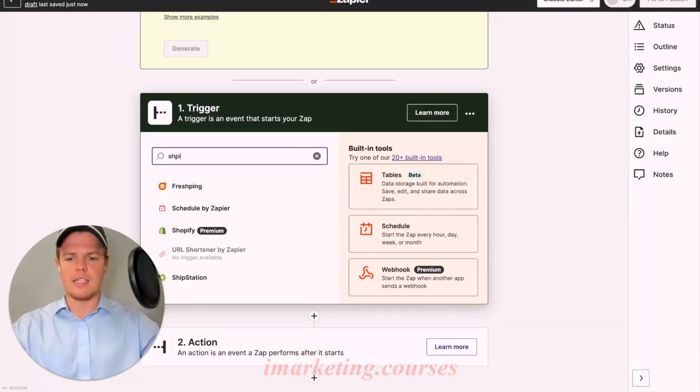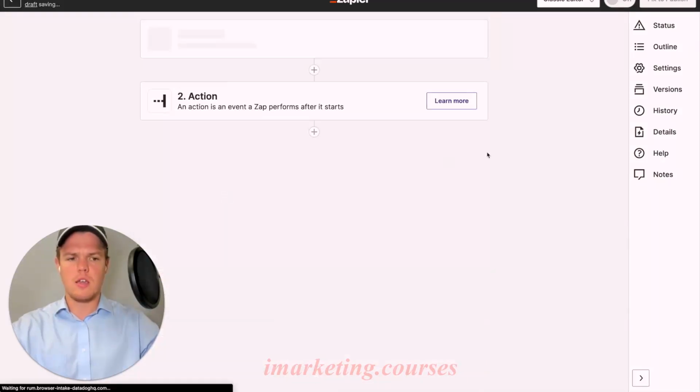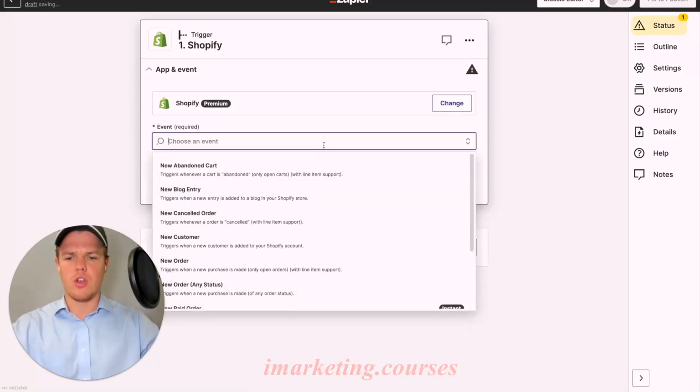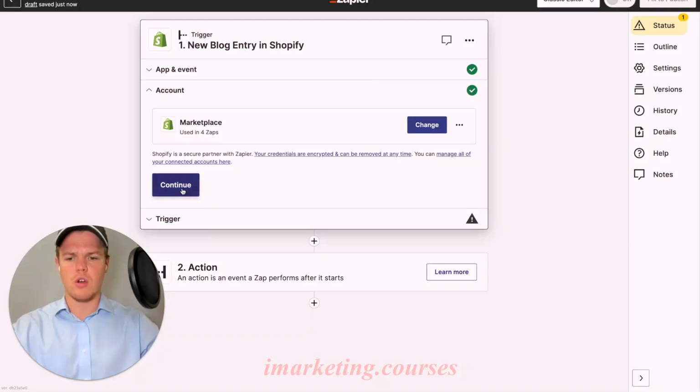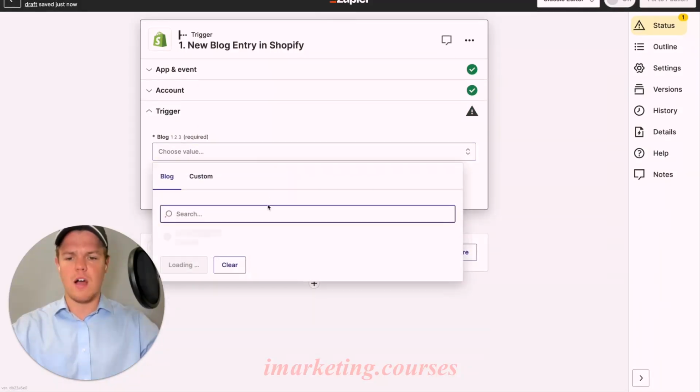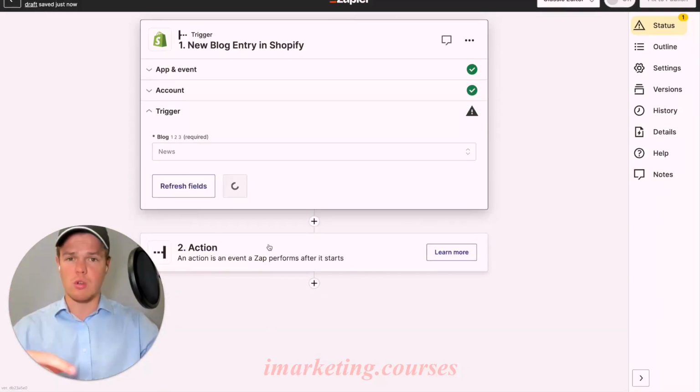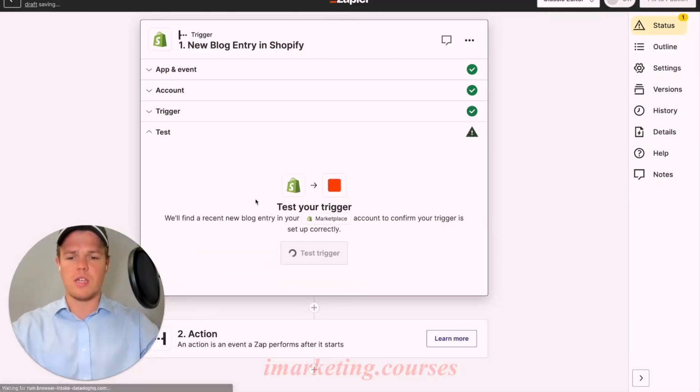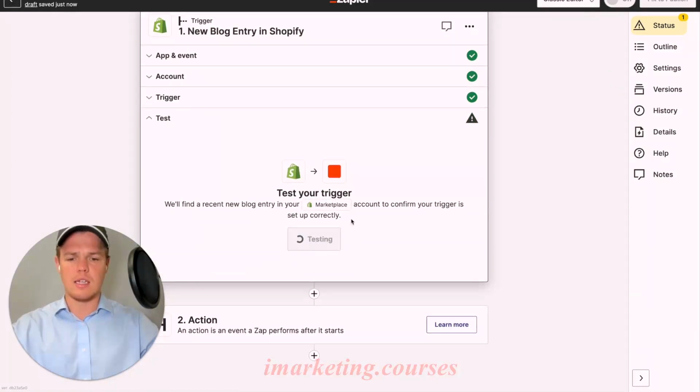We're going to set up a trigger with Shopify, and with the Shopify trigger here, we're going to use an event of new blog entry. We're going to continue, and then find the specific blog that we want to associate this content creation with. We'll continue here, and then test the trigger.